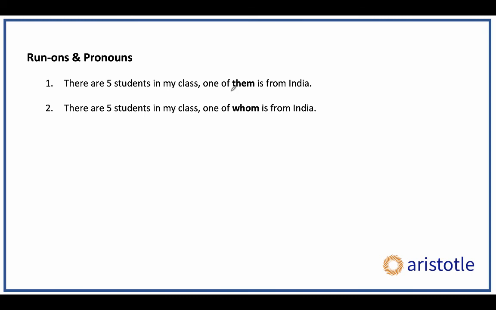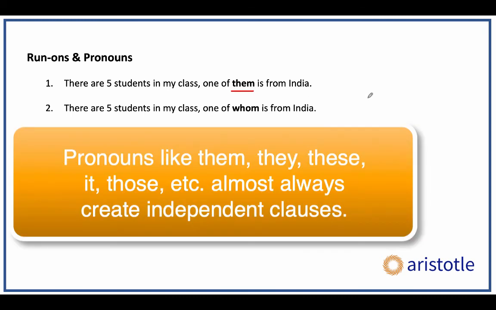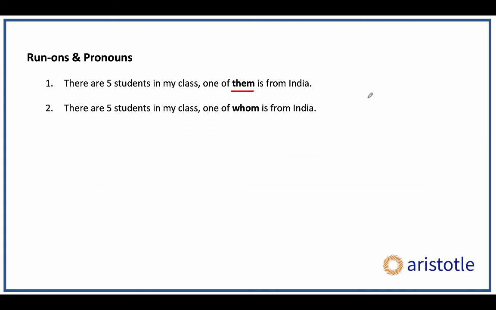So whenever you see pronouns like them, they, it, these, 99% of the time these will give you independent clauses, something we also discussed in the video on dependent and independent clauses. Your relative pronouns, one of whom, one of which, these give you dependent clauses. So they can come with a comma. If you want the first sentence to be correct, you will have to put a semicolon over there.